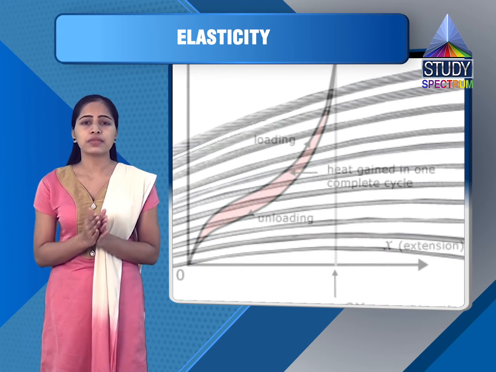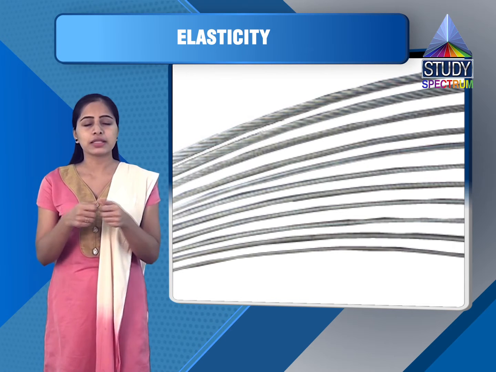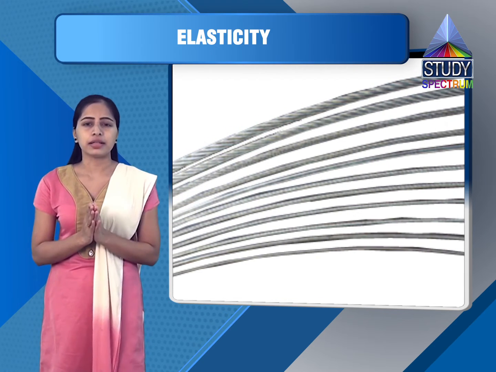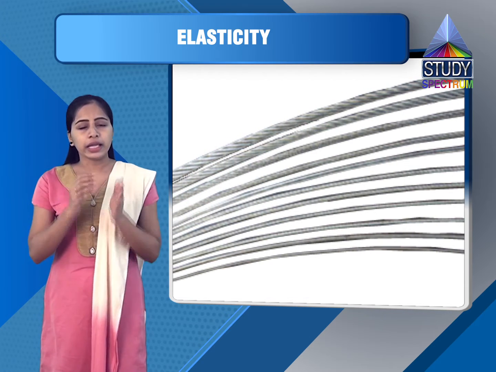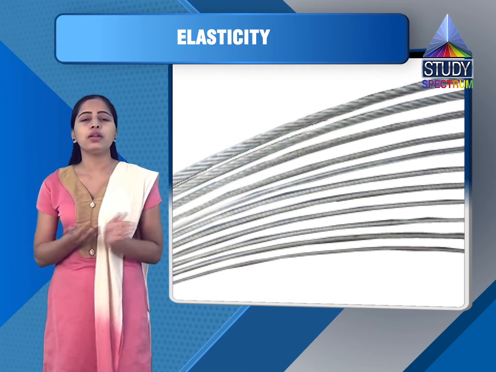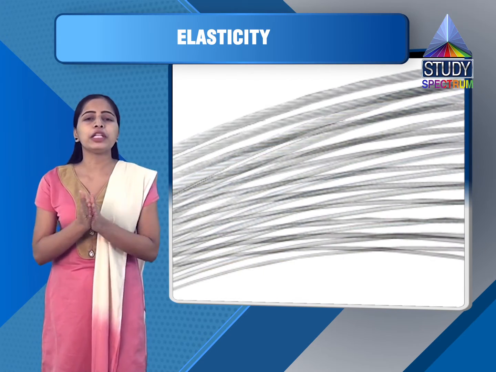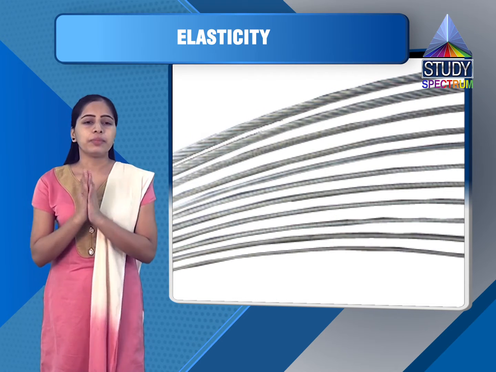Once the neck is formed, the wire begins to thin out locally, meaning it is getting thinner and thinner, and the strain is increased faster even though the stress is decreased. Even though we remove all kind of load, the wire gets thinner and point P comes where the wire breaks. So this is the breaking point.